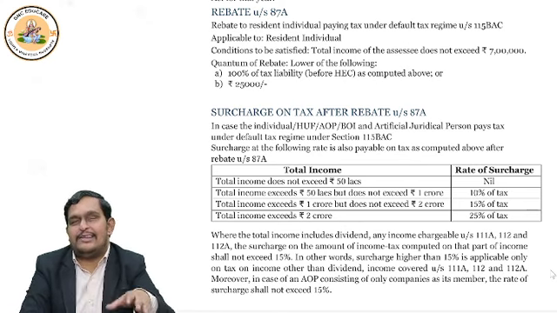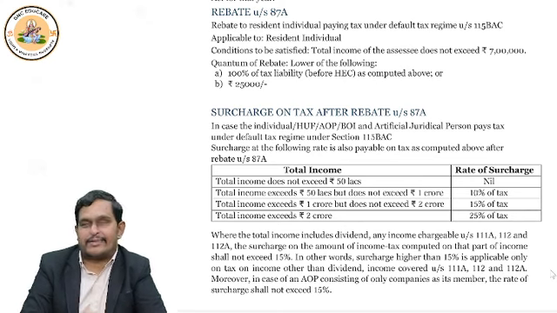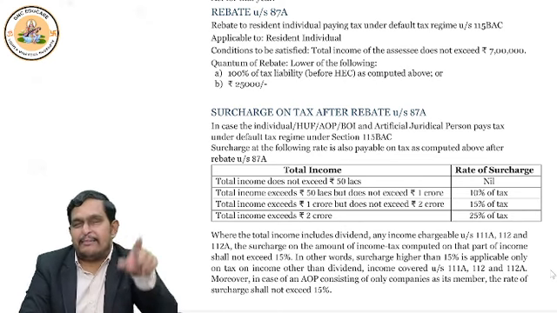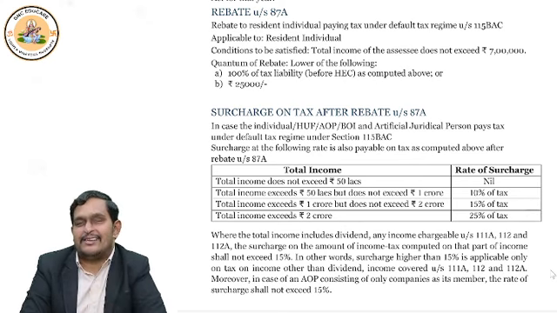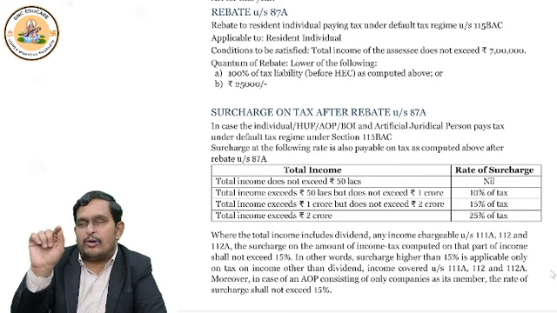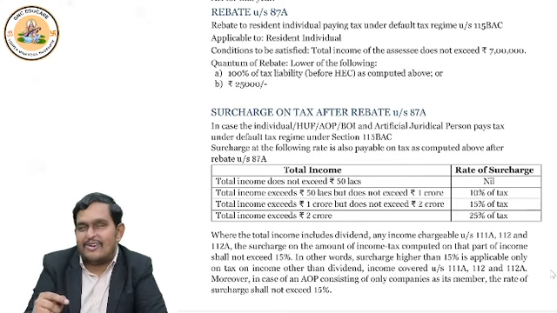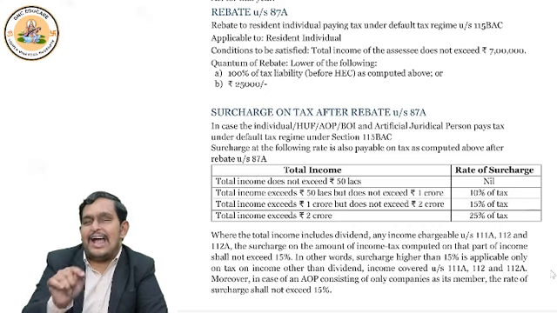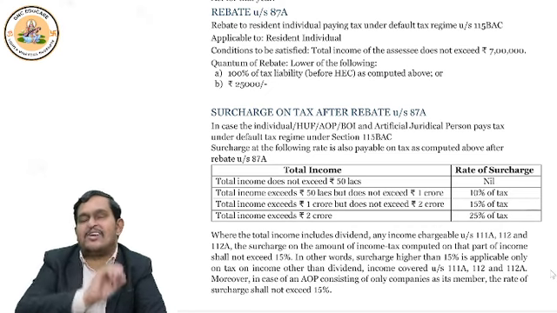So when I have to see where your income is, suppose my income is 3 crores. Then you will see the table and say, okay, more than 2 crores, so 25% surcharge. Is 25% multiplied with 3 crores? No. On 3 crores, I'll calculate the tax. On that tax, I'll add 25% surcharge. It is calculated as a percentage of tax.